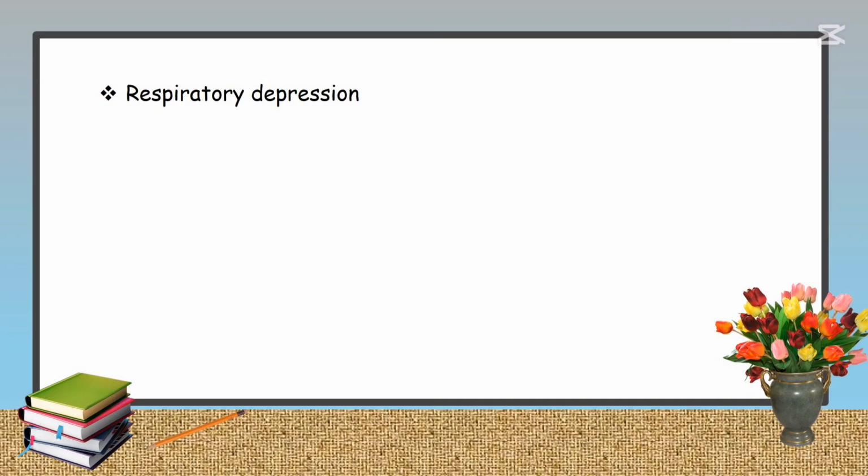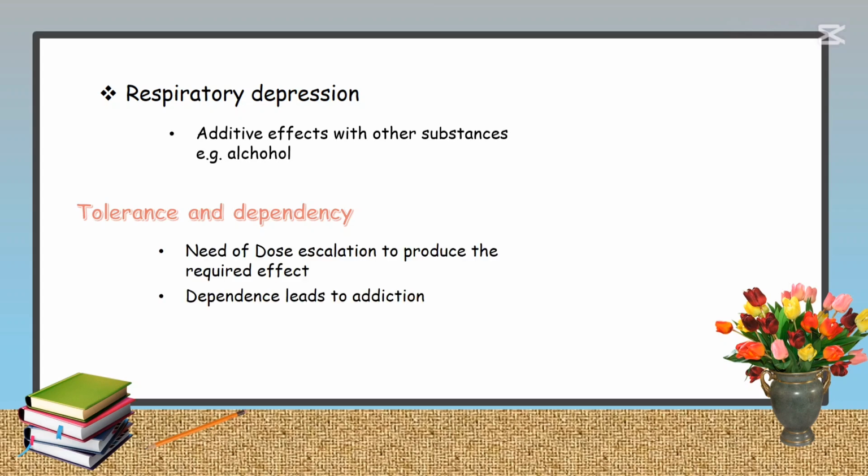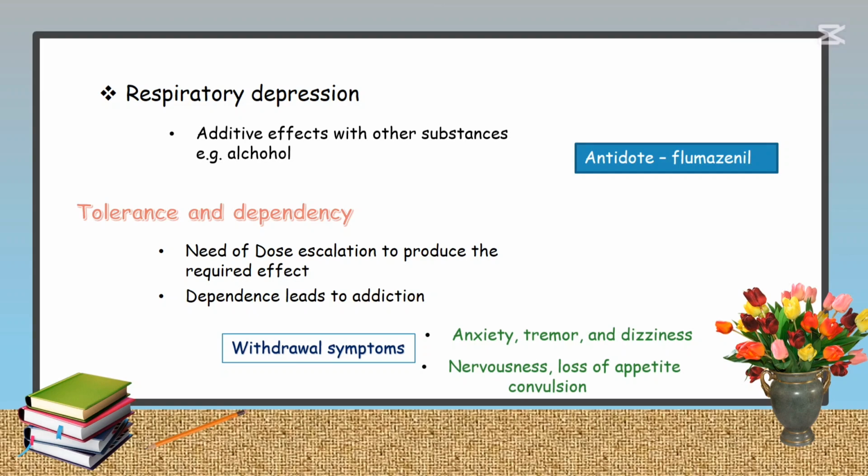Benzodiazepines may cause respiratory depression at higher toxic doses. Normal doses may also cause respiratory depression in additive effect with other CNS depressants. Example: alcohol. Benzodiazepines produce tolerance and dependence, and they need dose escalation to produce the required effect. Stopping benzodiazepine treatment after weeks or months causes withdrawal symptoms, such as anxiety, together with tremor and dizziness. Withdrawal after chronic administration causes nervousness, tremor, loss of appetite, and sometimes convulsions. The competitive antagonist of benzodiazepines is flumazenil.